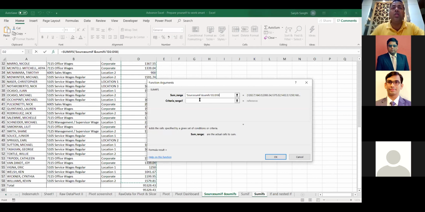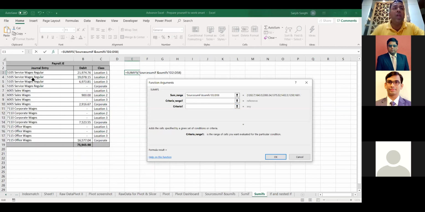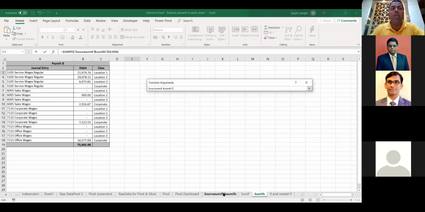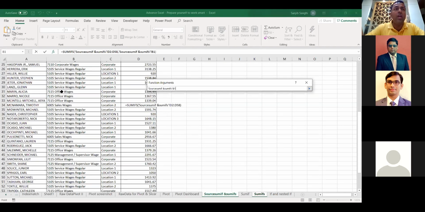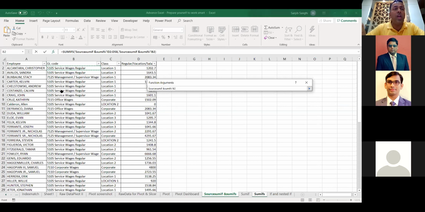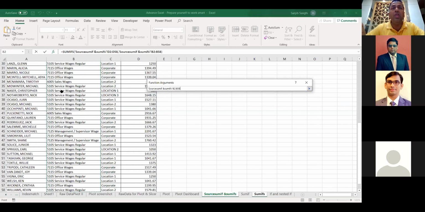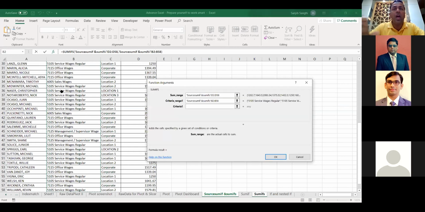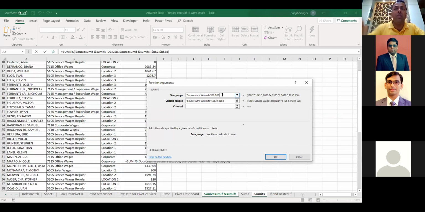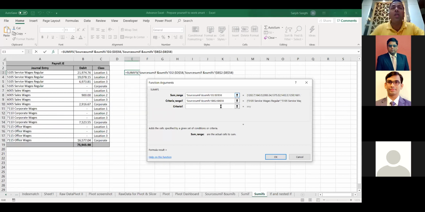Now the second question is, what is my first criteria range? Well, my first criteria range is the GL code, right? So what I will do is that I'll go back to this table and I'll take the table of my GL code. I'll come back here and I will take the GL code as my first criteria, B2 to B58, done. And I will hit F4 again. Just make sure to use F4 every time because your formula will change. Now, what is my first criteria? Well, my first criteria is this, 5105 service wages regular.